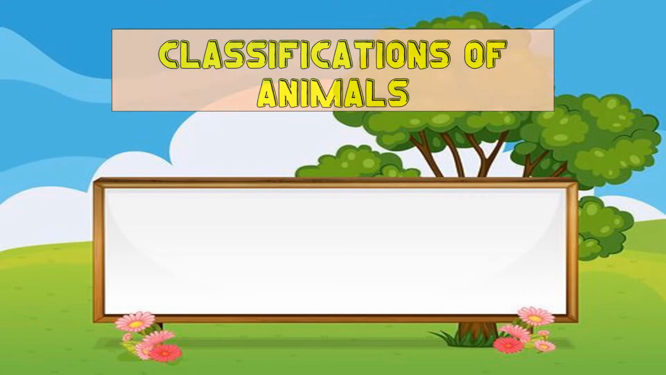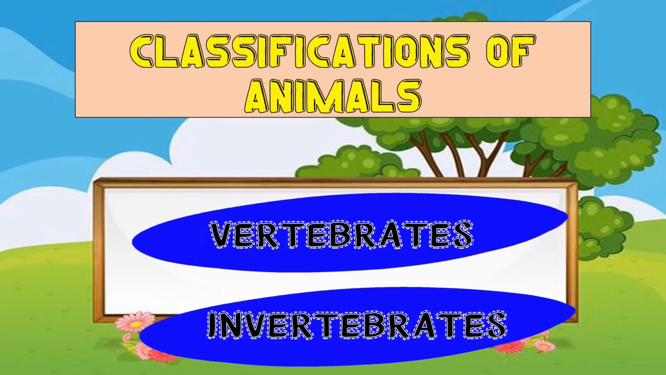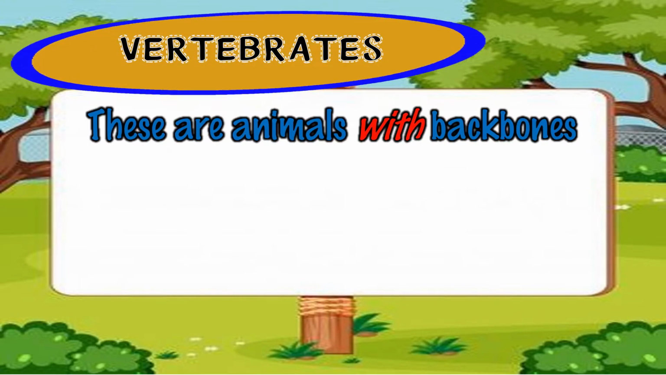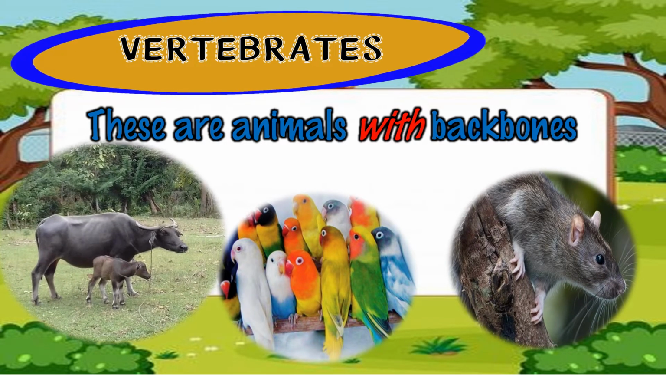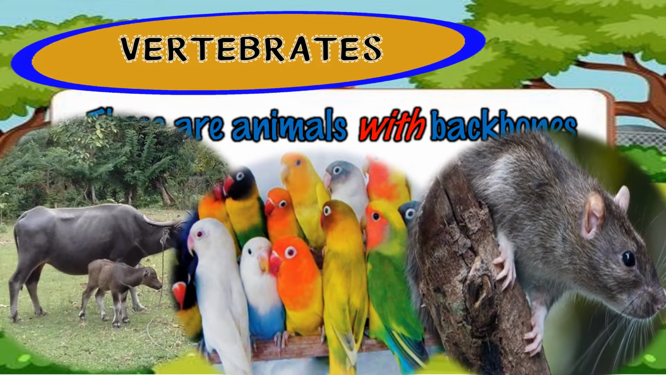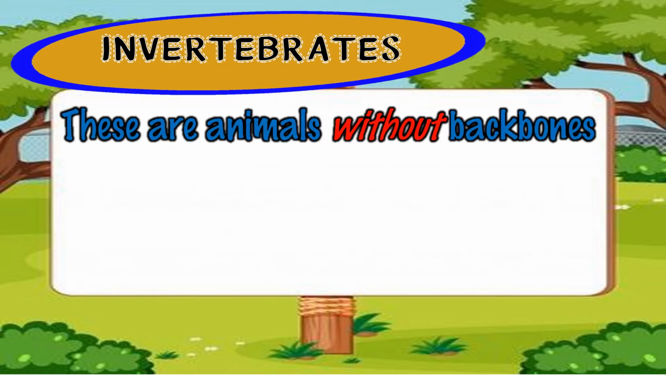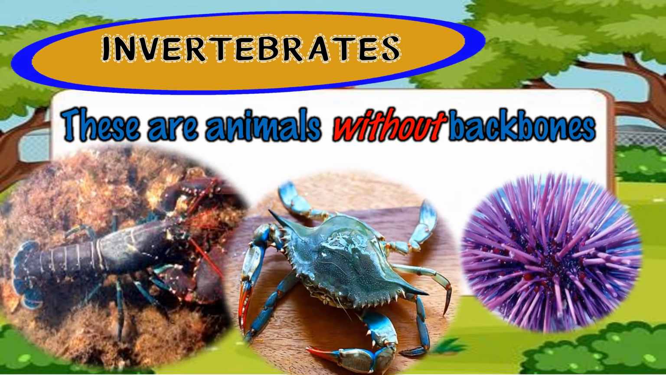Animals are classified into two, the vertebrates and the invertebrates. Vertebrates are animals with backbones, such as the carabao, birds, and rat. While invertebrates are animals without backbones, such as lobster, crab, and sea urchins.